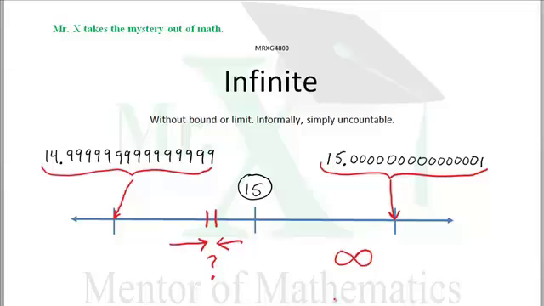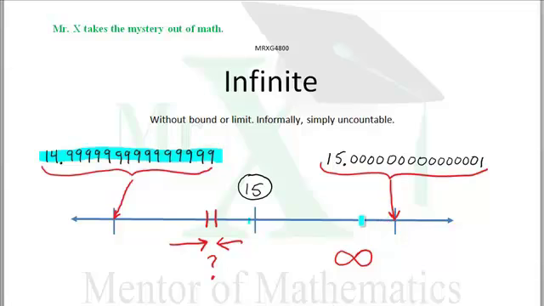It's merely an idea. No matter how many decimal places, this 14.999, no matter how close we get to 15, we can get closer and closer and closer to 15 without touching it. All we need are more decimal places. We can get closer and closer to 15 from this side. All we need are more zeros.